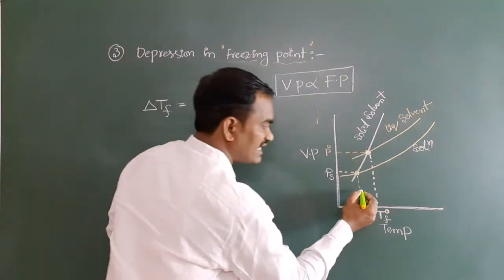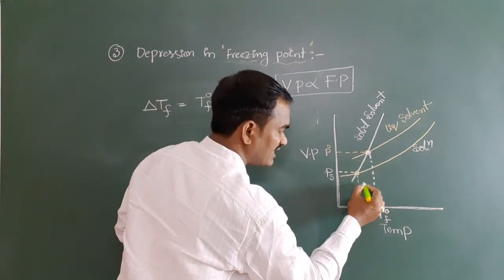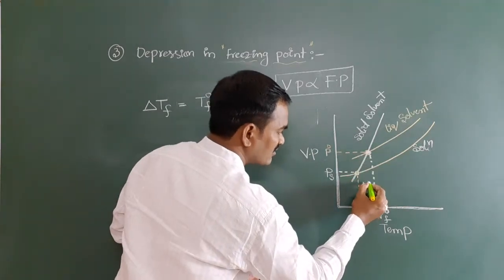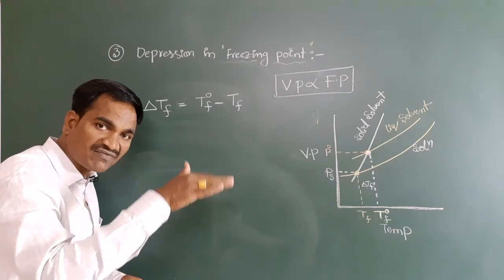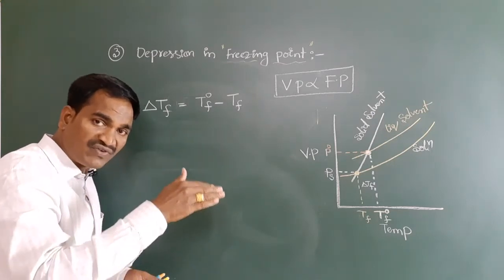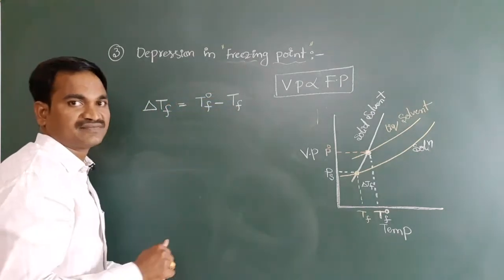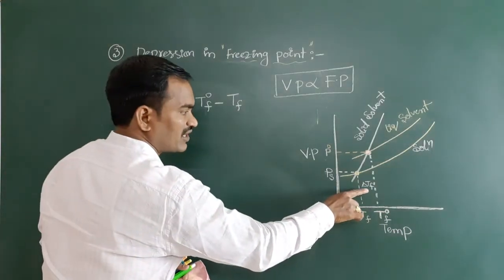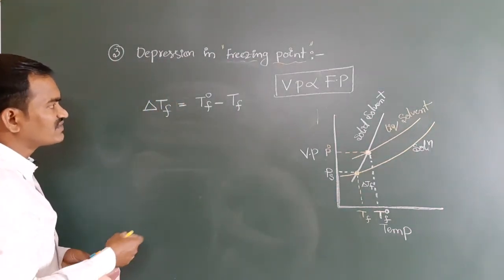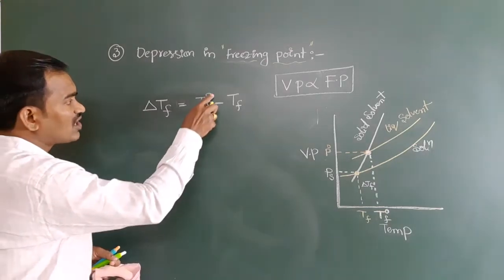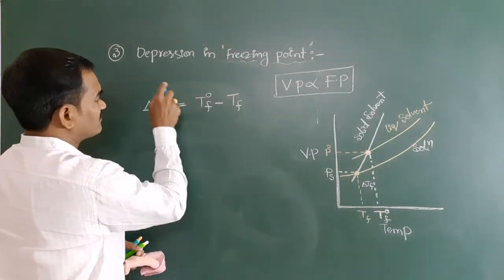So this we can call a depression in freezing point. Why? Because due to addition of non-volatile solute, freezing point is depressed. Have you got it? How much depressed? That is delta Tf equals T0f minus Tf.